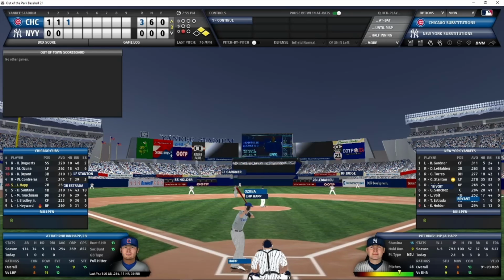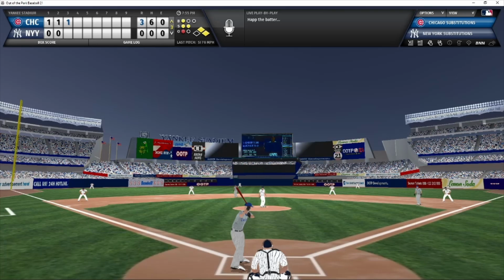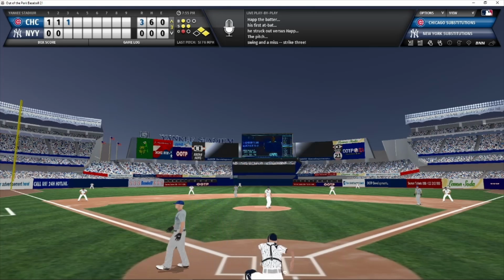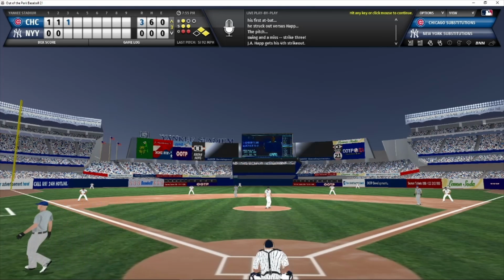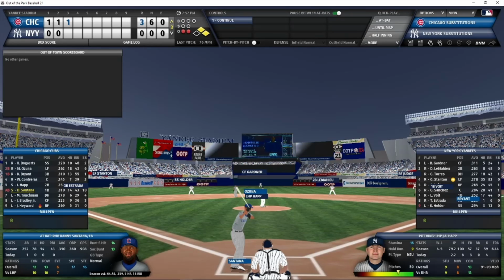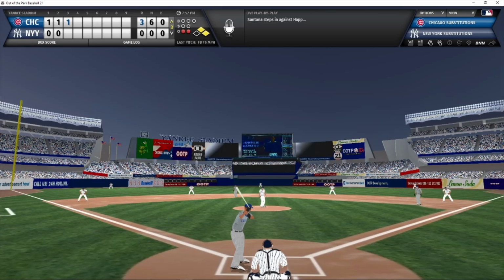Ian Happ coming up to face his namesake, J.A. Happ, with 1 out and runners on first and second. 1-2 count, Happ to Happ. Strike 3 swinging. Strikeout number 4 for J.A. Happ. Strikeout number 1 for Ian Happ. And now Santana is going to bat with 2 outs and runners on first and second.